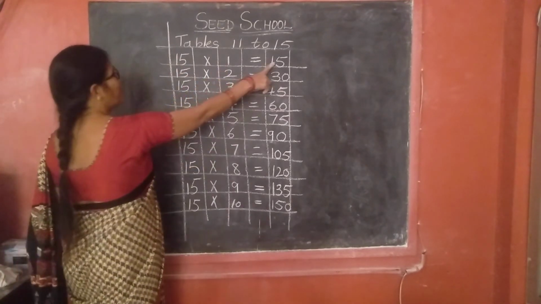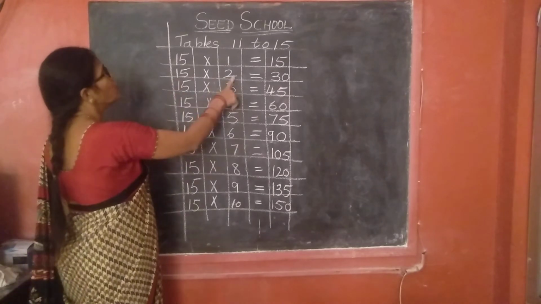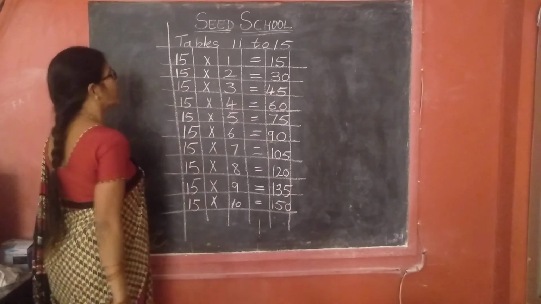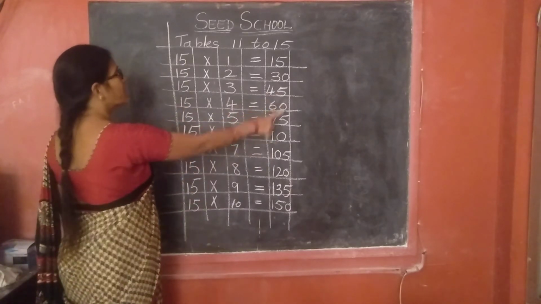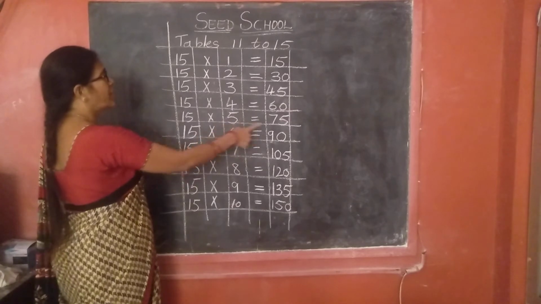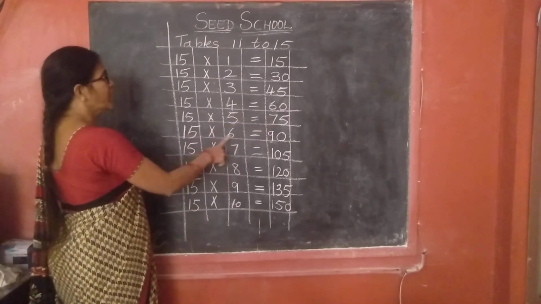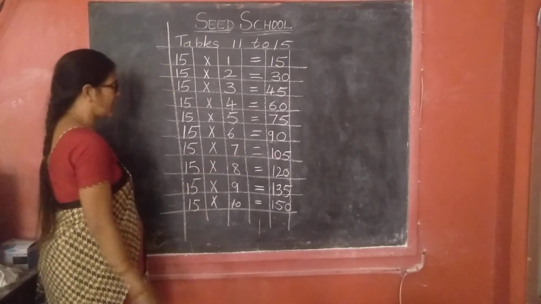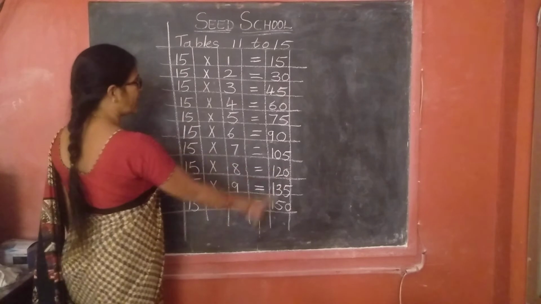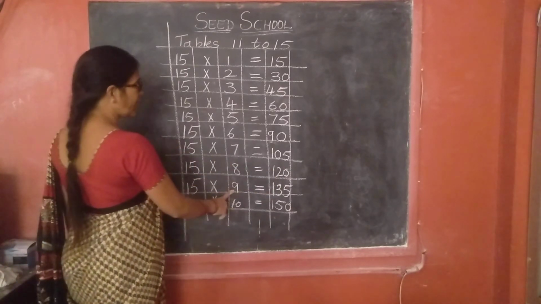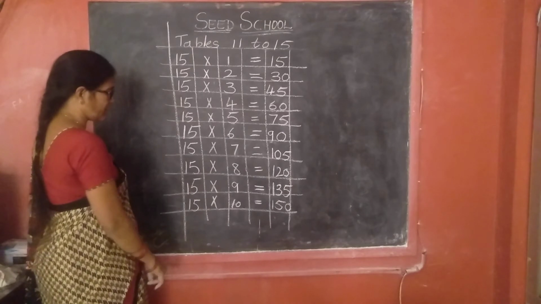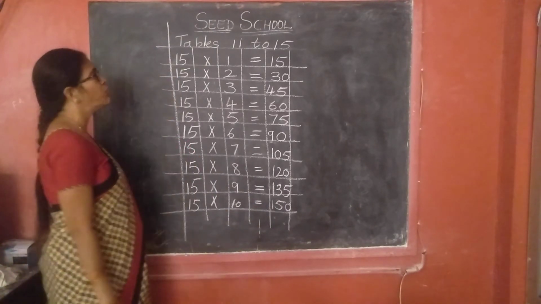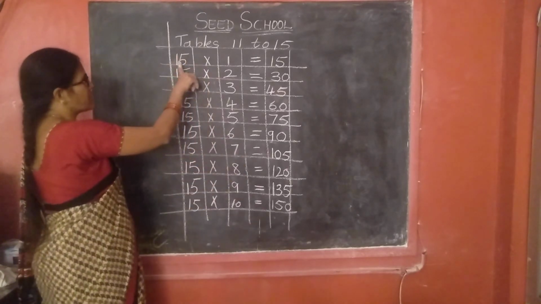15 ones are 15. 15 twos are 30. 15 threes are 45. 15 fours are 60. 15 fives are 75. 15 sixes are 90. 15 sevens are 105. 15 eights are 120. 15 nines are 135. 15 tens are 150. Yes, children, one more time we have to practice.